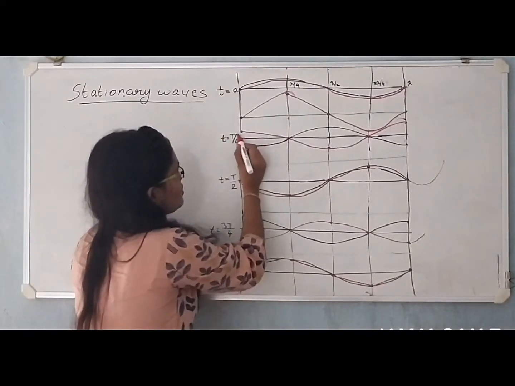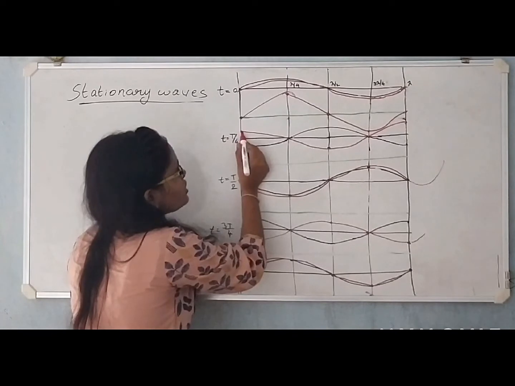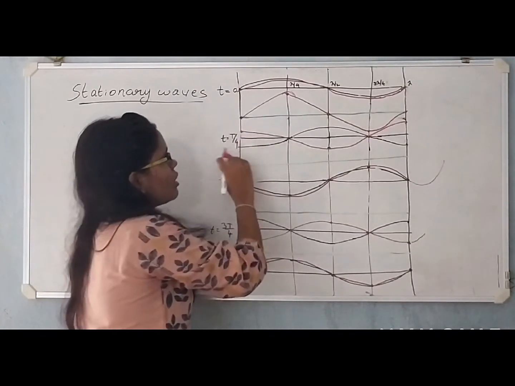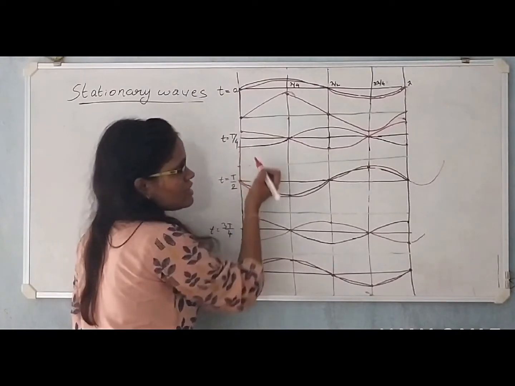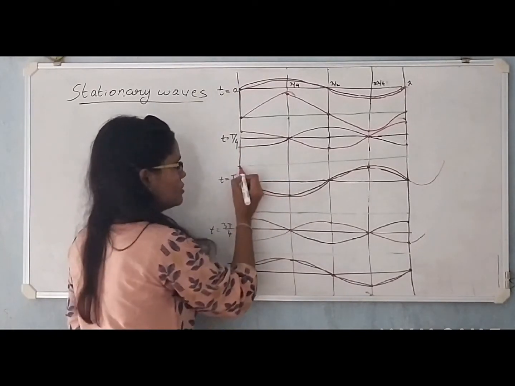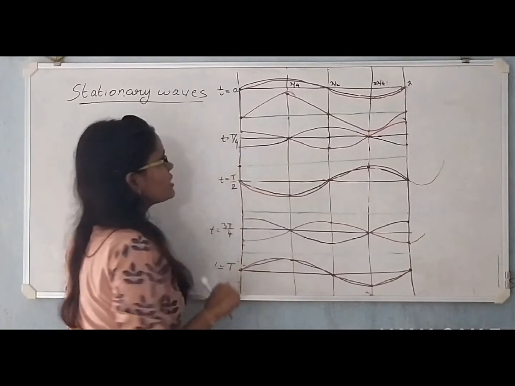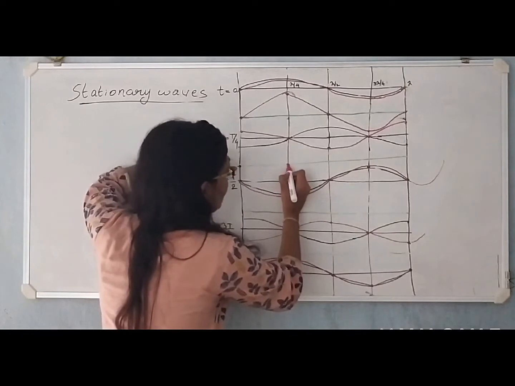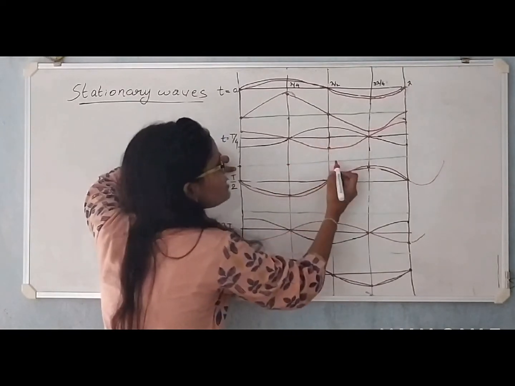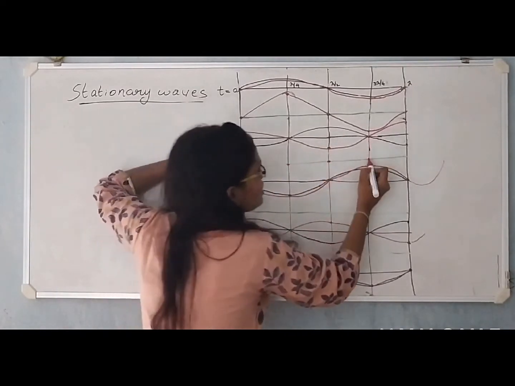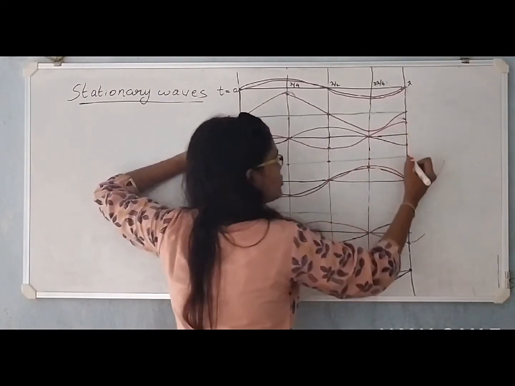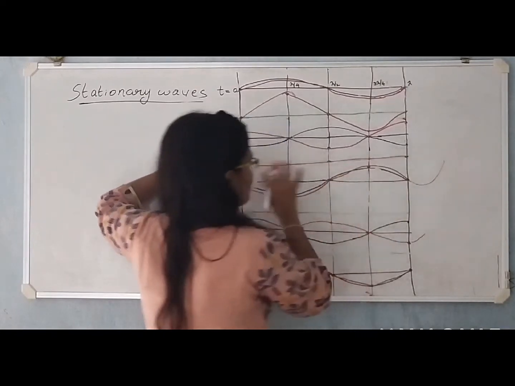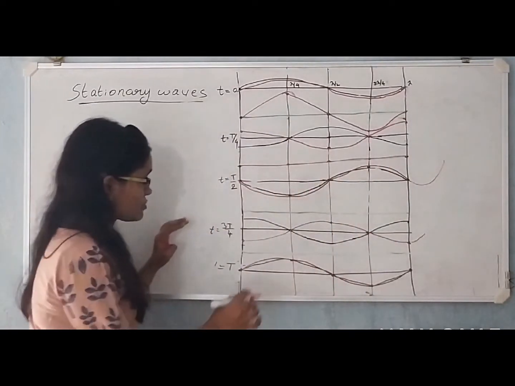Now here, at time t is equal to 4, the reflected wave has an amplitude of plus a above the mean position, and the initial wave has an amplitude of minus a below the mean position. So both the amplitudes get cancelled, and we get a node here. Here is already a node. So these amplitudes also cancel each other. We get a node here. Here is already a node. So these amplitudes will also cancel. So the wave looks something like this. We do not see the wave.